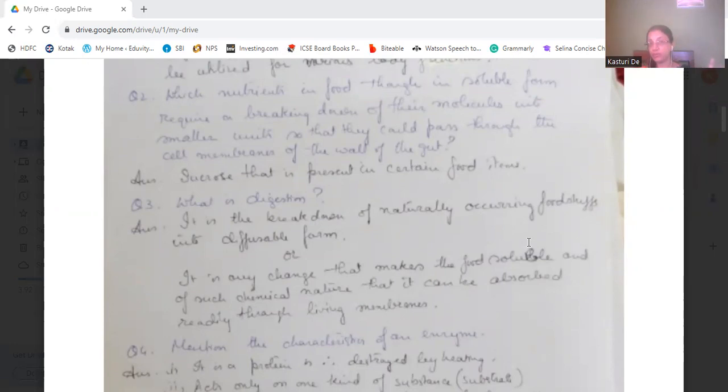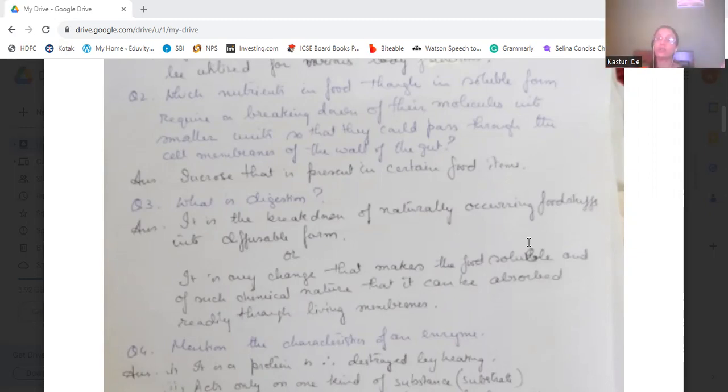I told you in the previous question that the food has to be in the soluble form to be absorbed in the body so that it can be used for various functions. But in this second question, the food is already in the soluble form, but still it requires breaking down of its molecules into smaller units so that it can pass through the cell membrane of the wall of the gut.